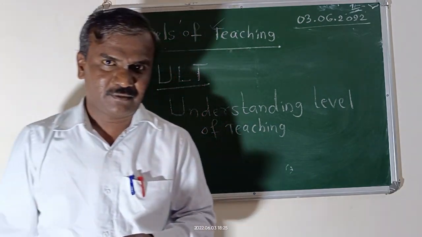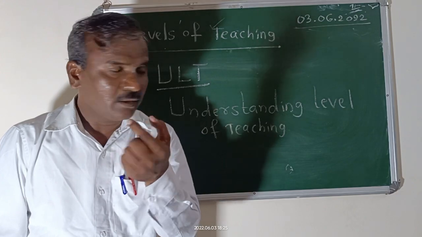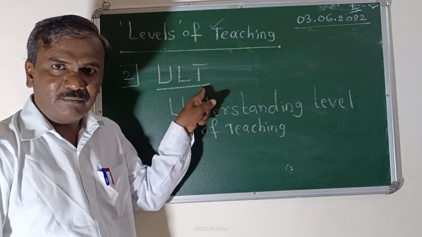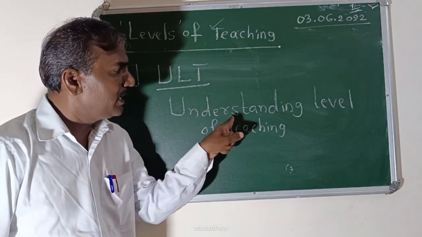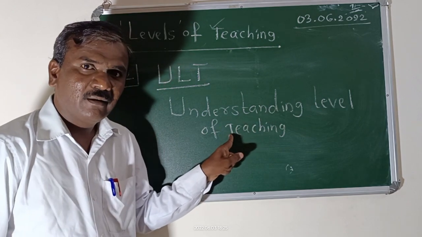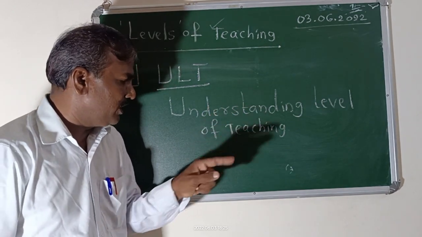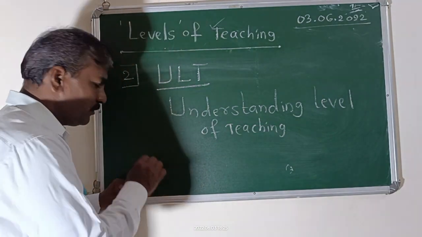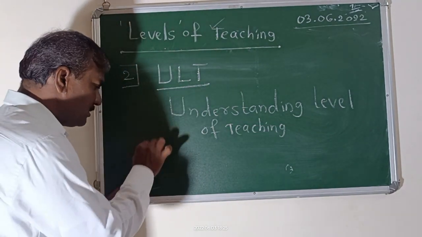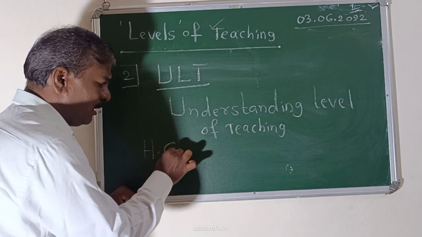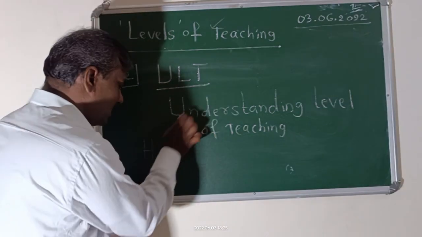This concept, ULT, understanding level of teaching, the definition of this is given by one professor. His name is HC. H means Henry.